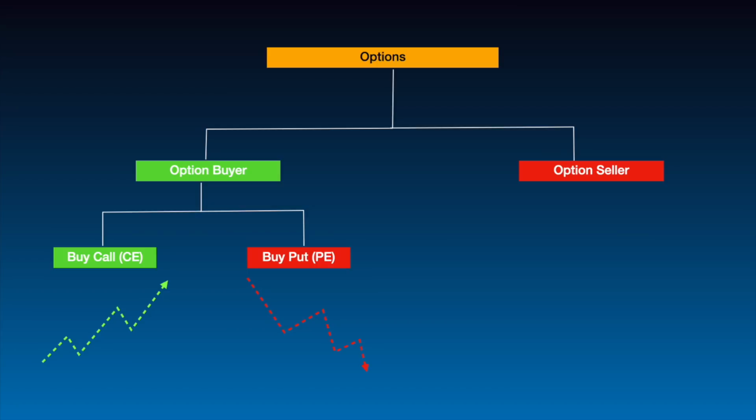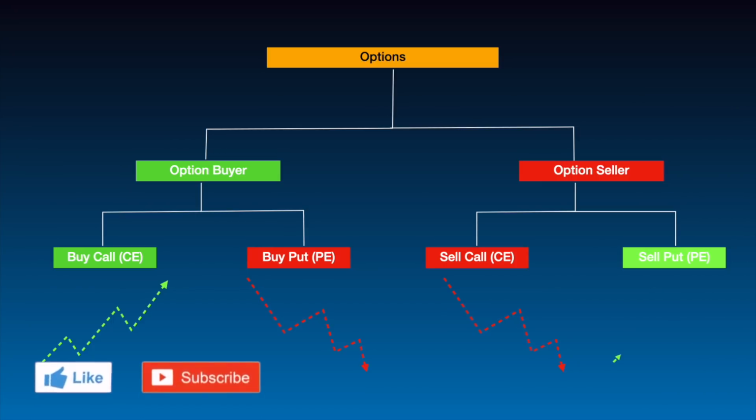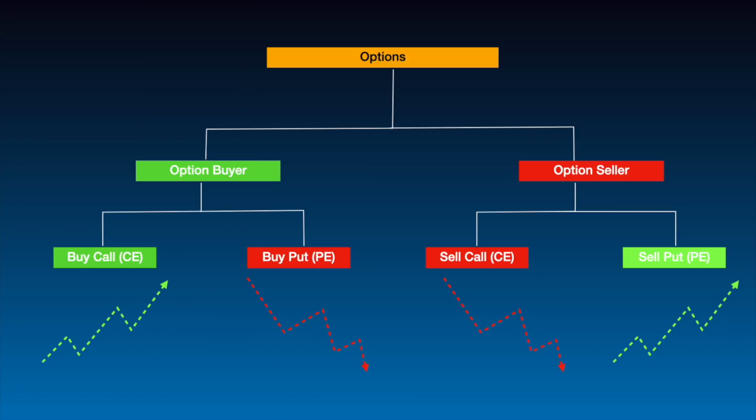Now, just like an option buyer, an option seller also has two choices. He can sell a call option if his view is bearish about the market, or he can sell a put option if his view is bullish about the market. Now traders, I suggest you take a screenshot of this image and save it so that you can use it for future reference. Alright?